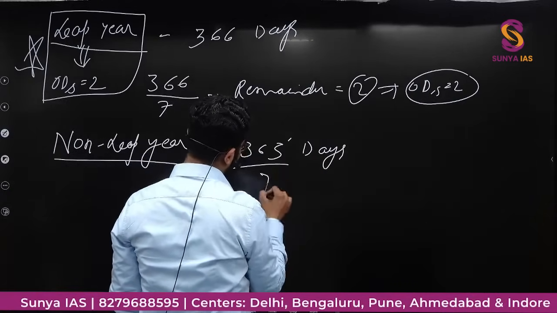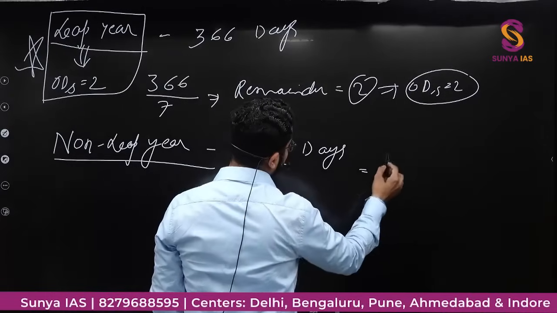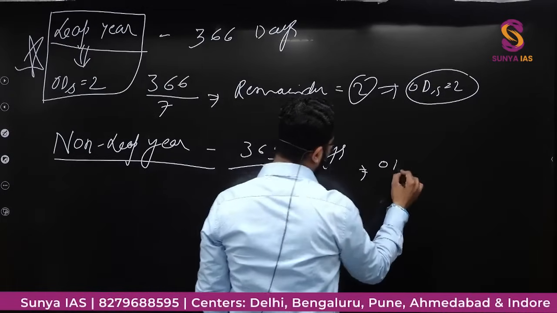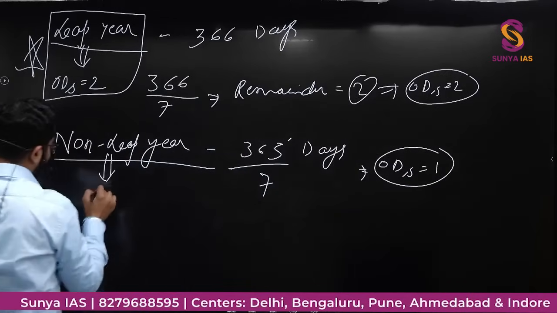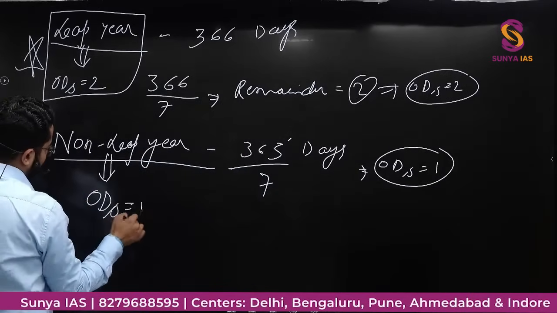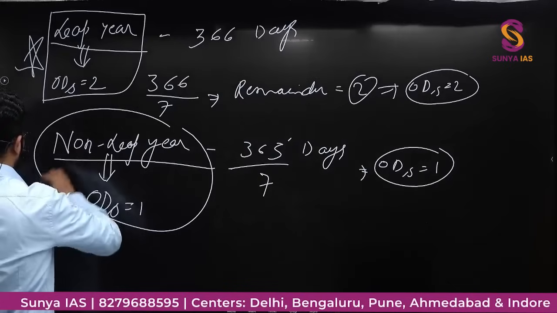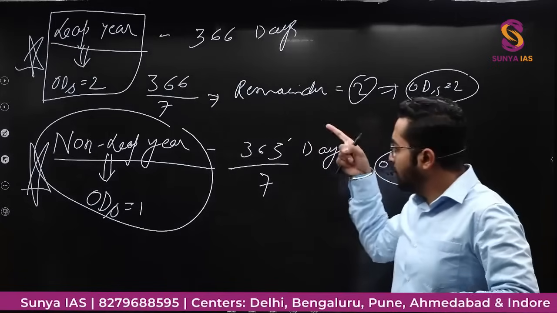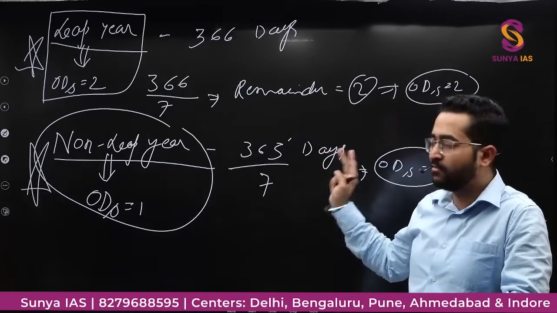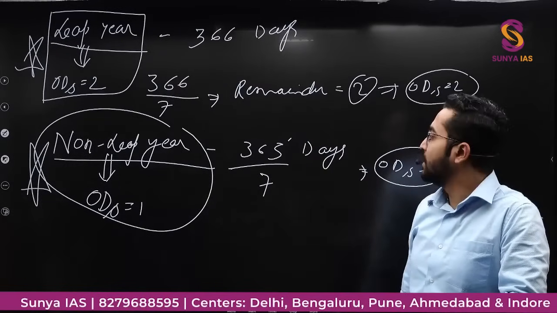If I divide by 7, the remainder will be 1. That means odd days will be equal to 1. That you will remember. For a leap year, number of odd days will be 2. For a non-leap year, number of odd days will be 1.